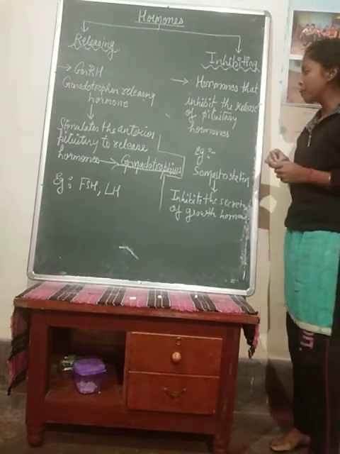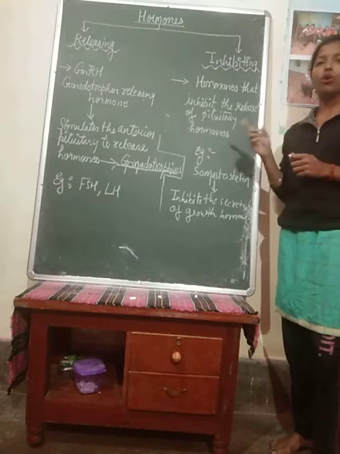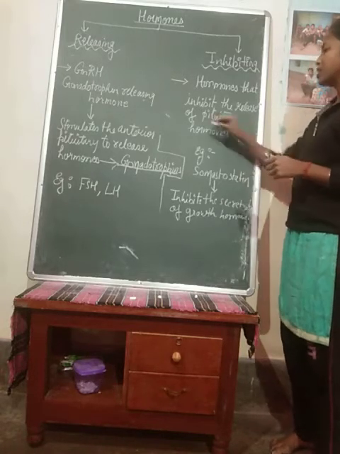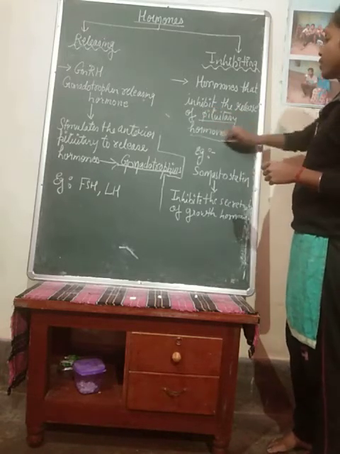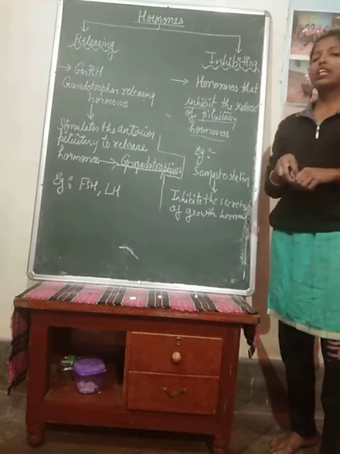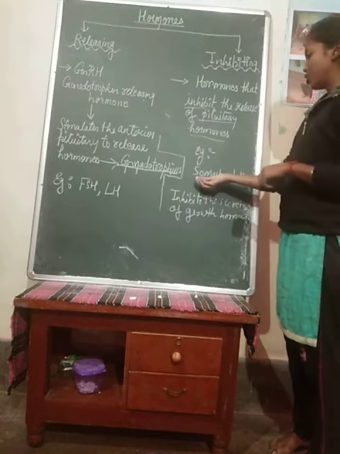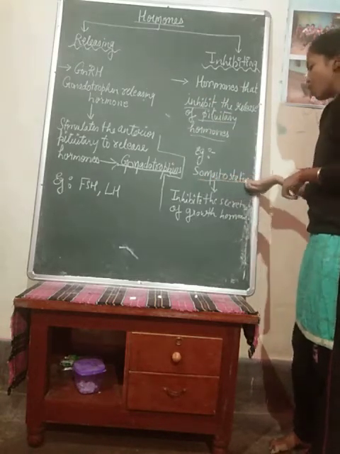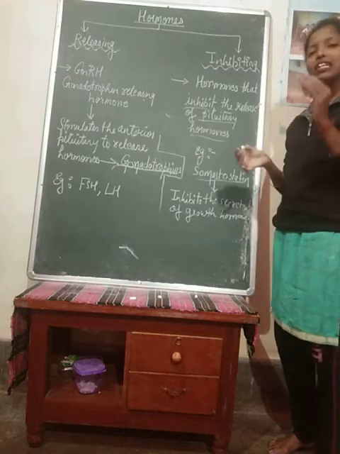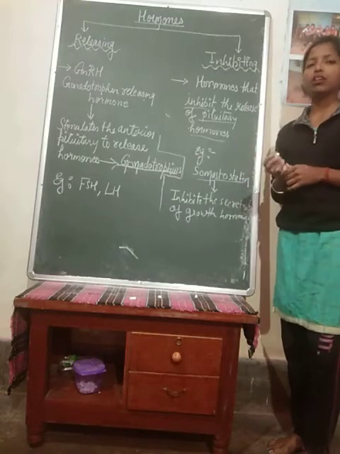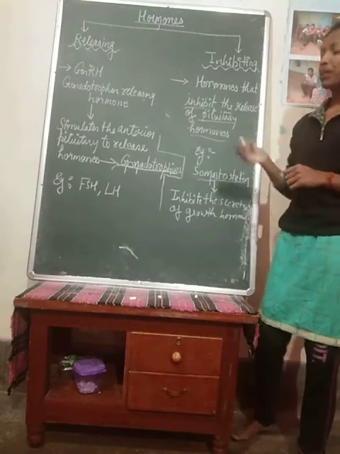Hormones that inhibit the release of pituitary hormones. Basically, it is mentioned: inhibit the release of pituitary hormones. Okay, for example, somatostatin. Somatostatin is a kind of hormone which inhibits the growth hormone secreted by the pituitary gland.